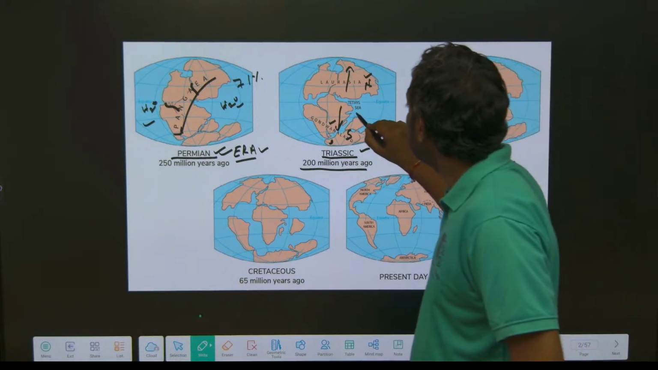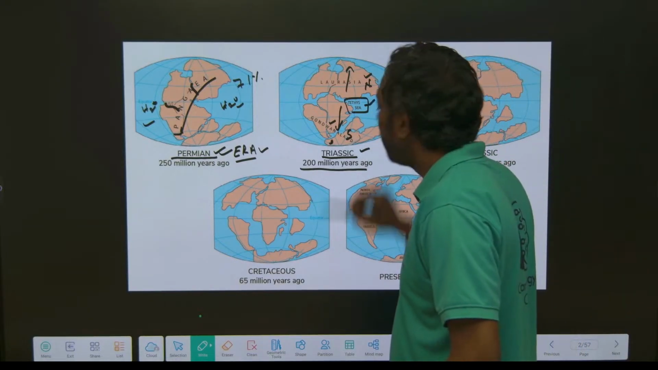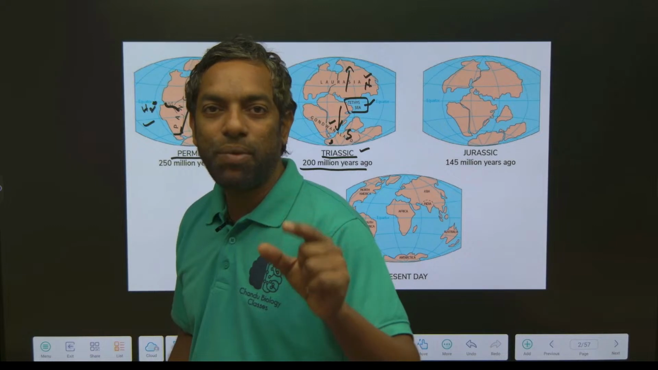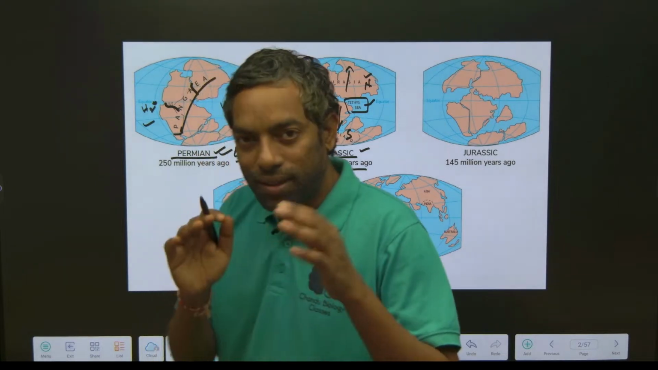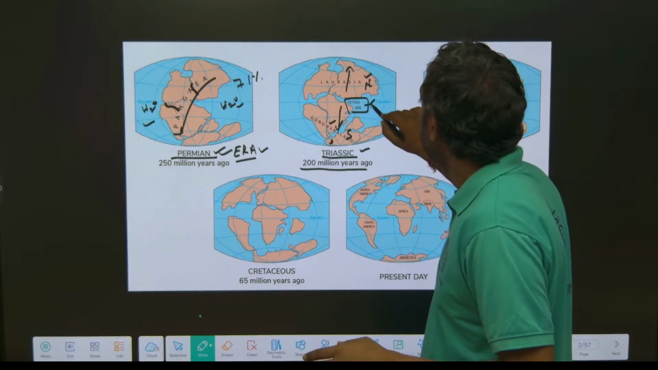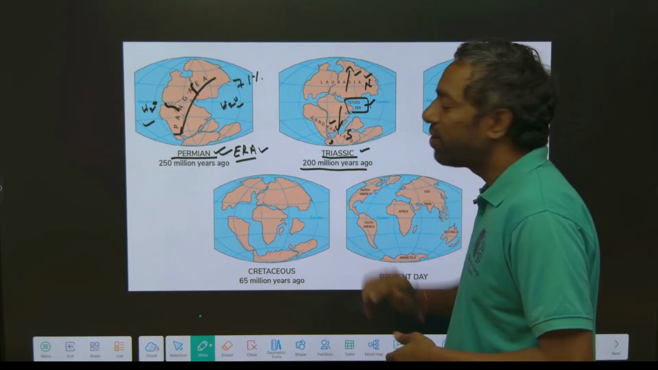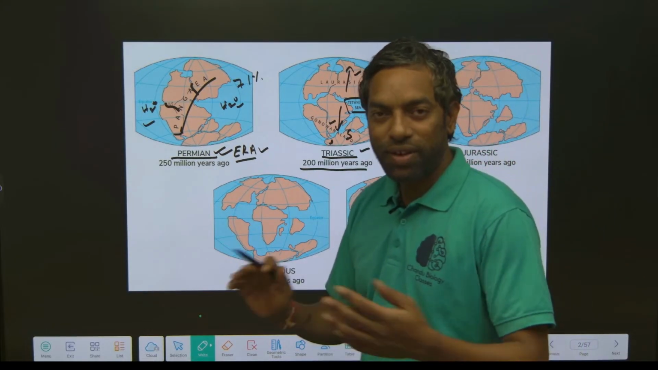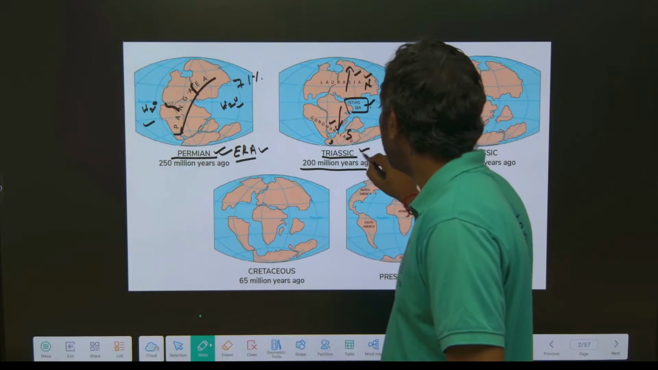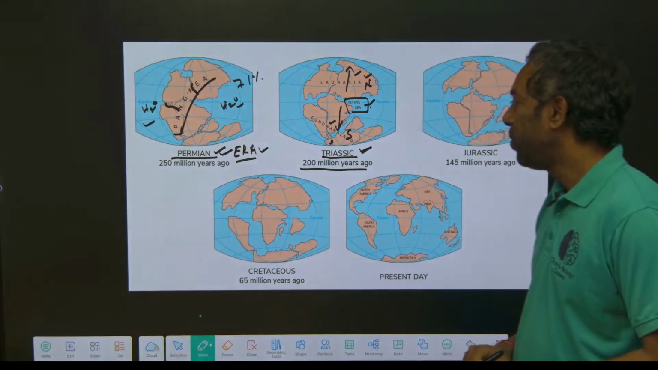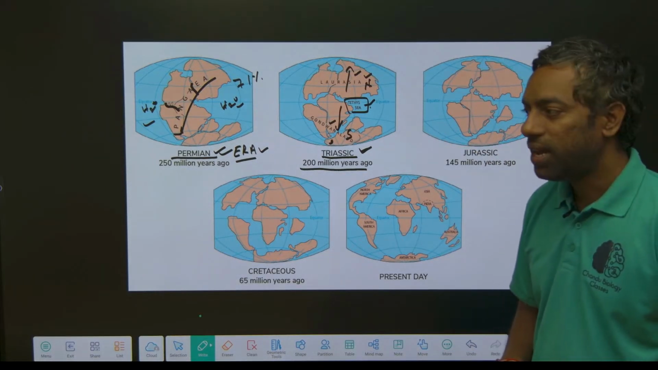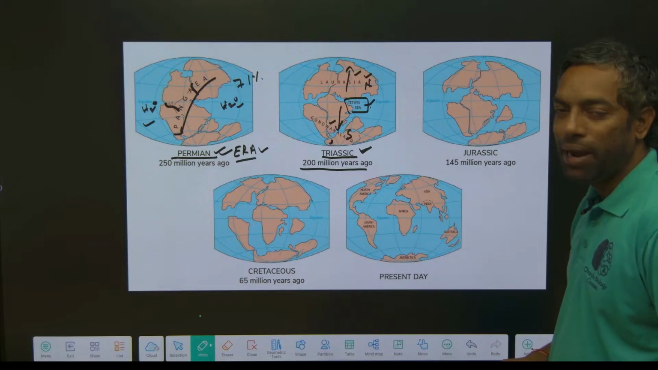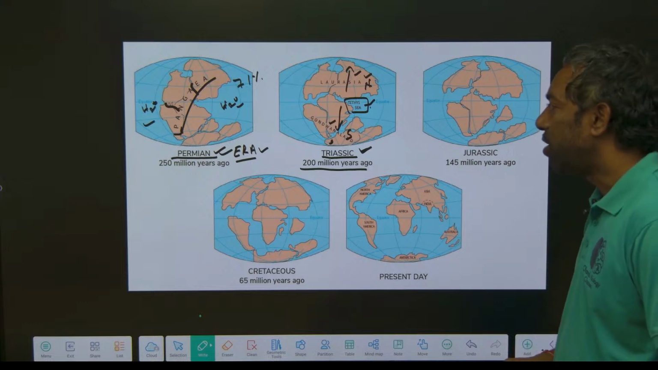Why is it Tethys Sea, guys? Initially, the first water body to originate is called Tethys Sea. It is the sea that divided Laurasia and Gondwana land. Laurasia is the north and Gondwana is south. Who divided it? Tethys Sea. What is the time zone? That is Triassic, 200 million years ago. Tethys Sea divided the two mainlands into north Laurasia and south Gondwana.